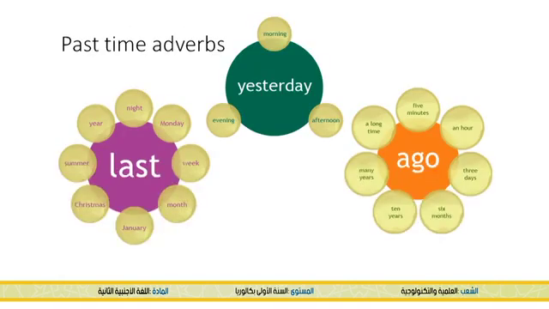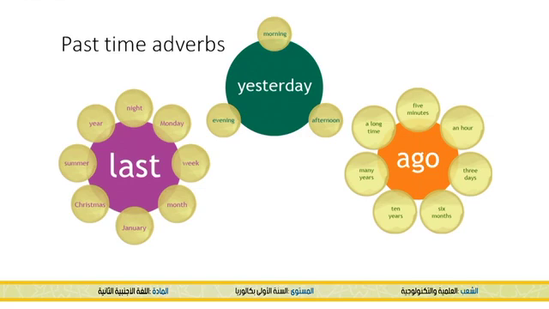Now, past time adverbs. For example, when we say last, we can use different time expressions with last. We can say last week, last month, last January, last Christmas, last summer, last year, last night, and last Monday, for example. We can also say yesterday, and if we want to be more specific, we can say yesterday morning, yesterday afternoon, or yesterday evening.